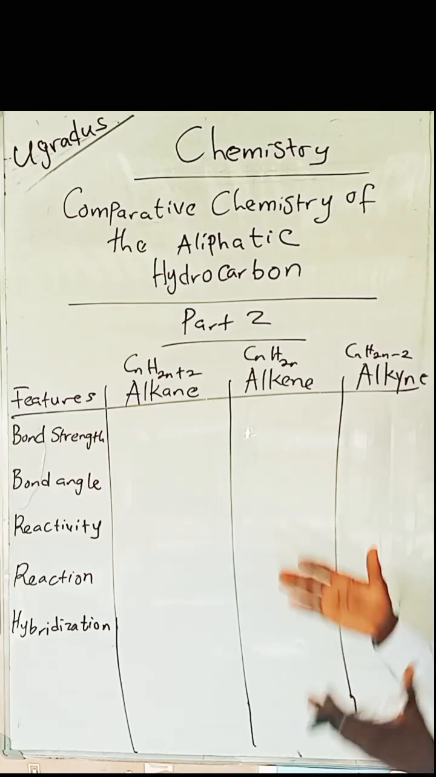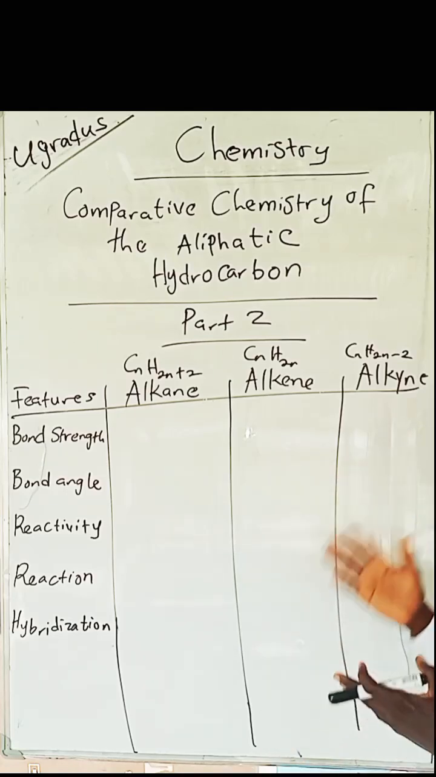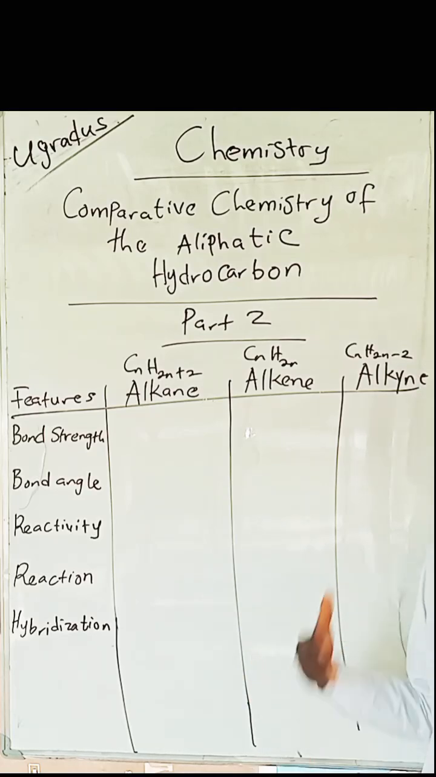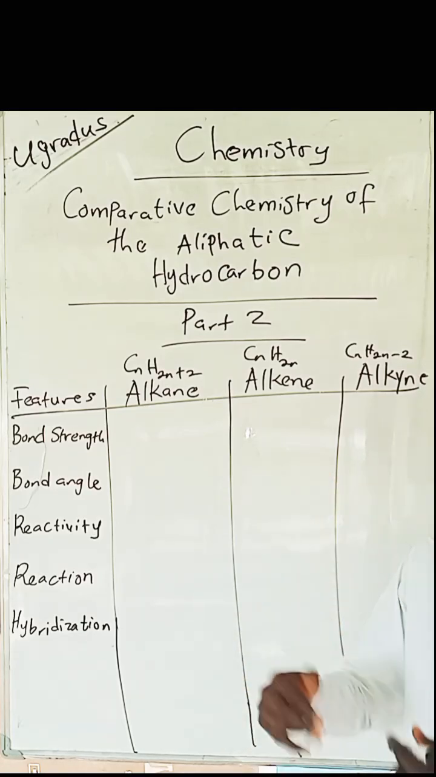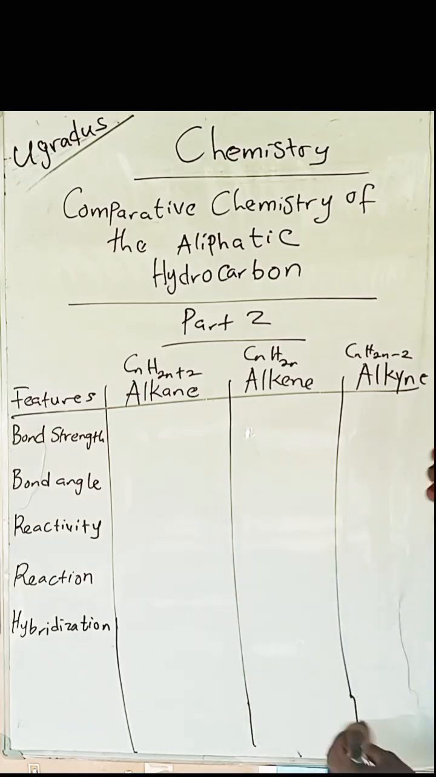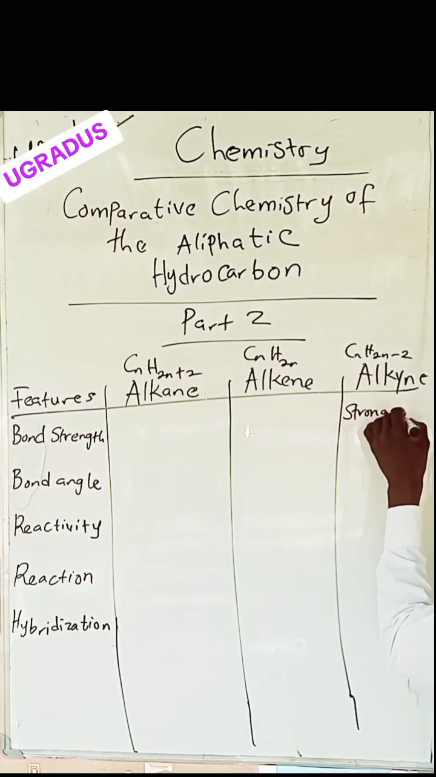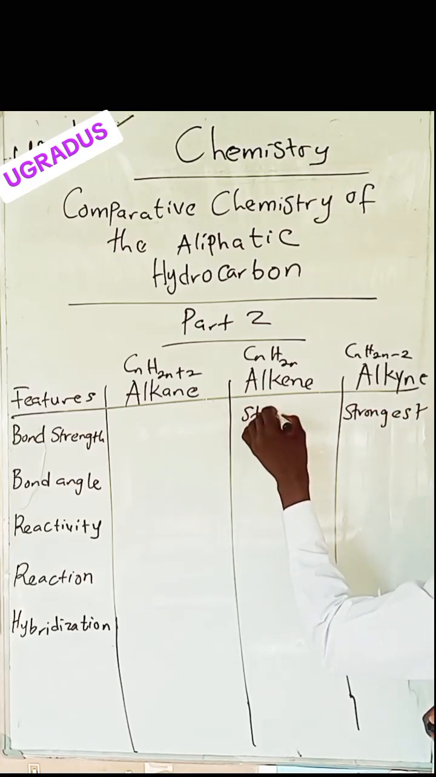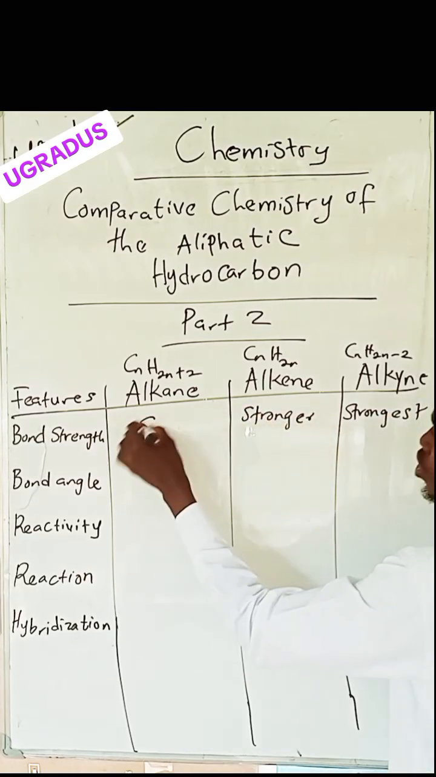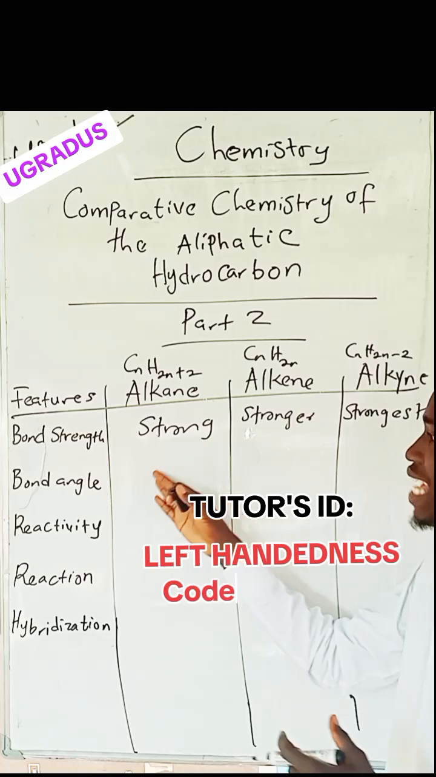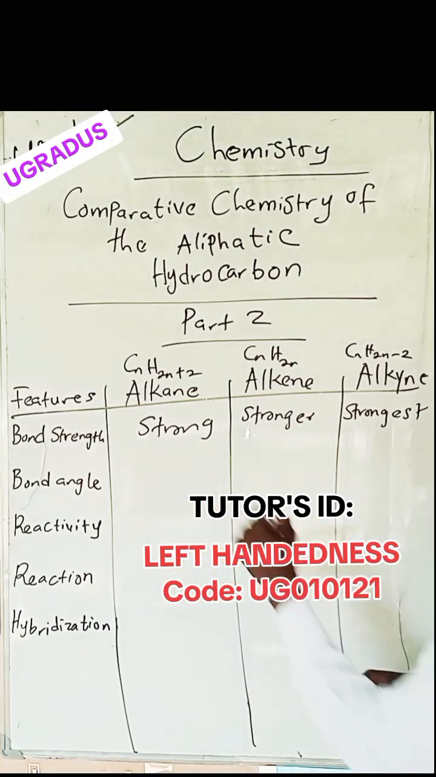Since alkynes have triple bonds, and the triple bond is their functional group, there's this saying that a 3-strand cord is better than a 2-strand cord, and a 2-strand cord is better than a 1-strand cord. That means when it comes to strength, alkyne is the strongest, alkene will be stronger, while alkane will be strong.